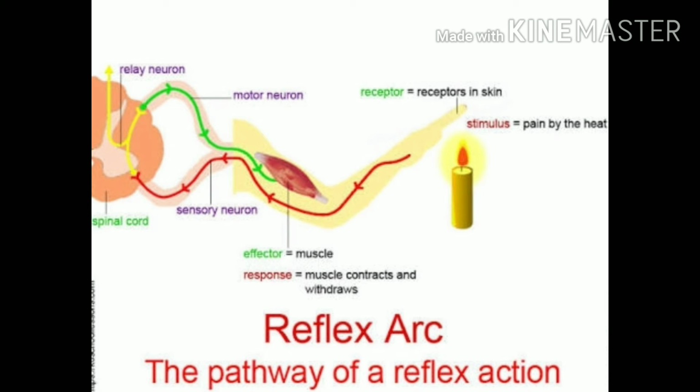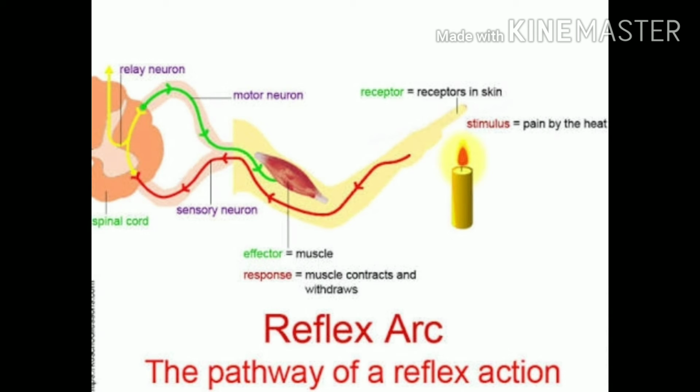Now what is a reflex arc? It is the pathway taken by nerve impulses in a reflex action. There are 2 types of reflex: spinal reflex and cerebral reflex. Now what is spinal reflex? That involves only the spinal cord. Cerebral reflex involves only the brain. The sensory neurons transmit signals from the sensory organs to the relay neuron present in the spinal cord. These signals are sent back to the muscles through the motor neuron. The muscles attached to the sense organ move the organ away from danger.